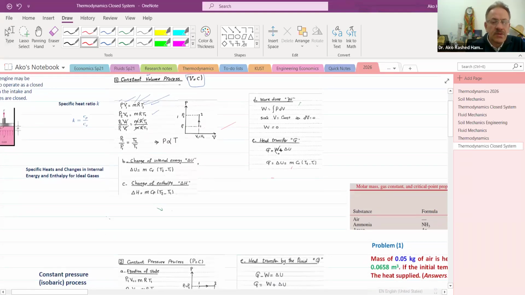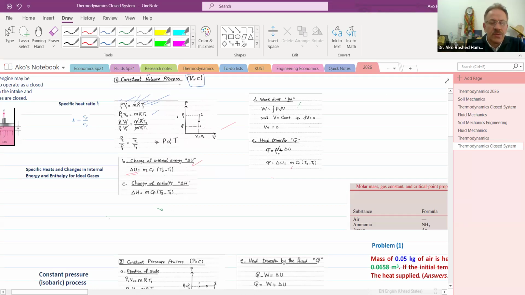We also have to describe delta U for this process. Delta U is the internal energy change when I'm going from 1 to 2. When you go from state 1 to state 2 and increase the pressure, there will be a change in the internal energy of that gas or material.